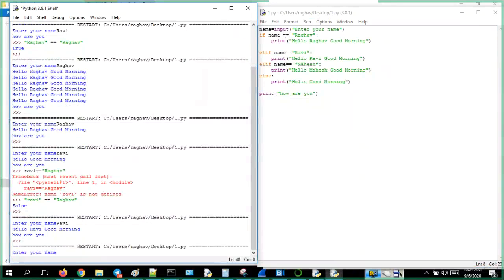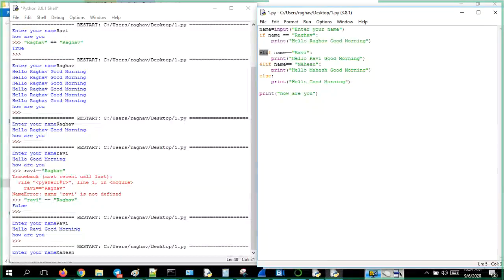Whatever text I give, if any one condition is satisfied, that is enough. What did I say now? Mahesh. Now you tell me, the first name I have given is Manish. Will the first statement get satisfied? No, so it won't print anything inside. It doesn't even look into what is there inside. First it will check the condition. If it is true, only then it will get inside. If it fails, it will just come back and go to the else if. In else if, again it will check whether Mahesh and Ravi are both the same.